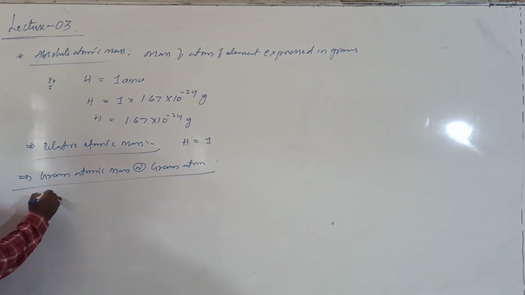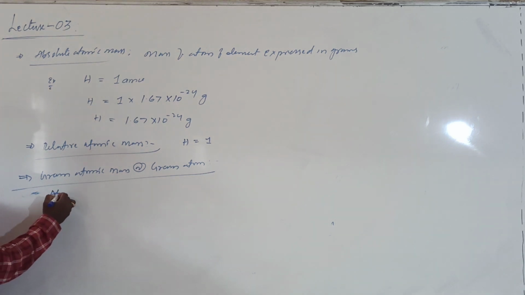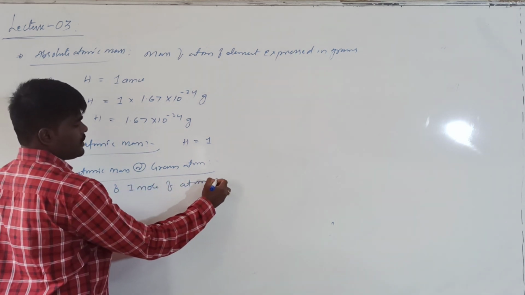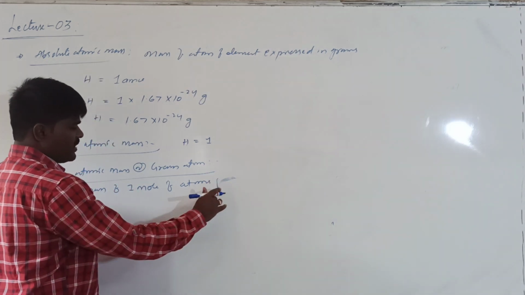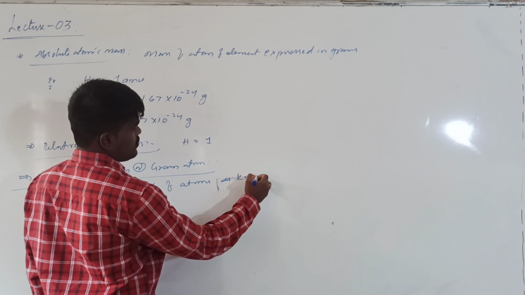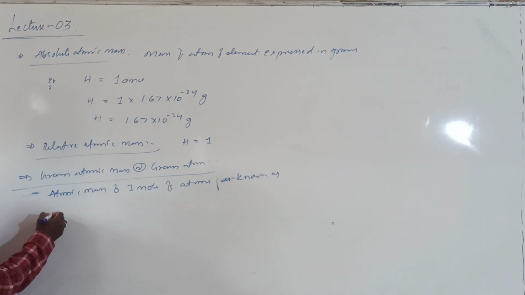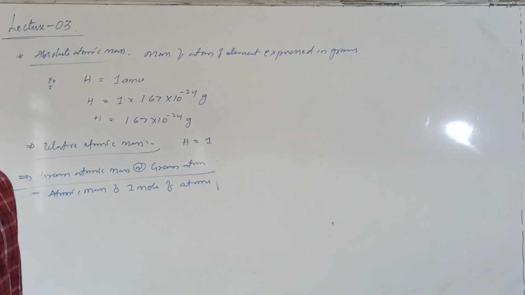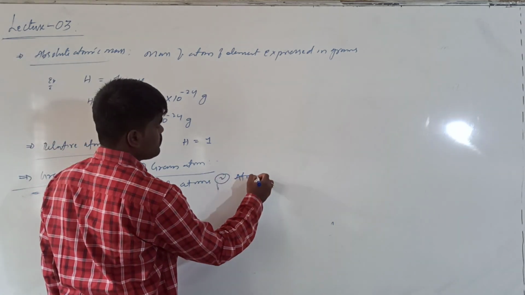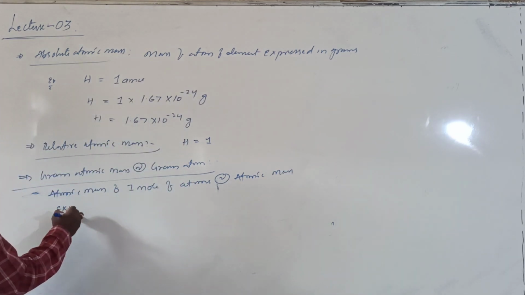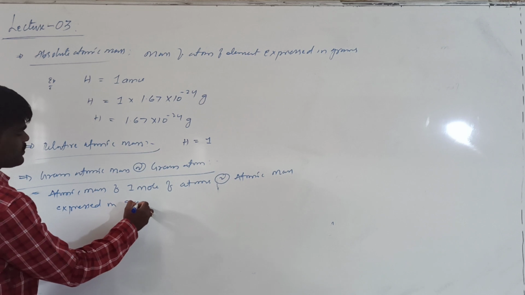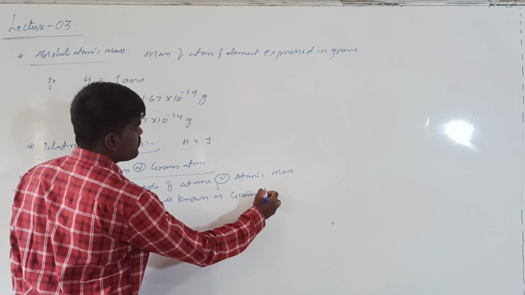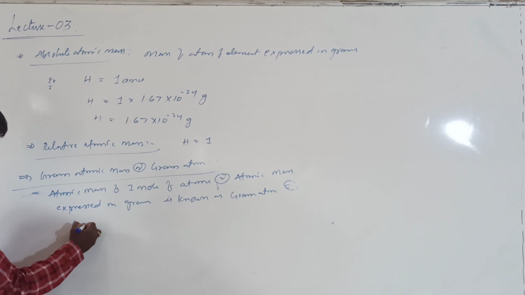The atomic mass of 1 mole of atoms expressed in grams is known as gram atom or gram atomic mass.